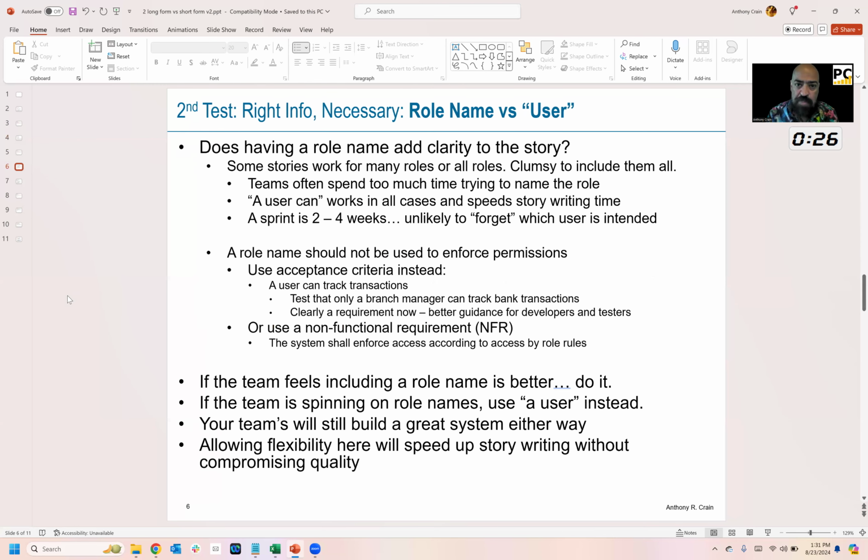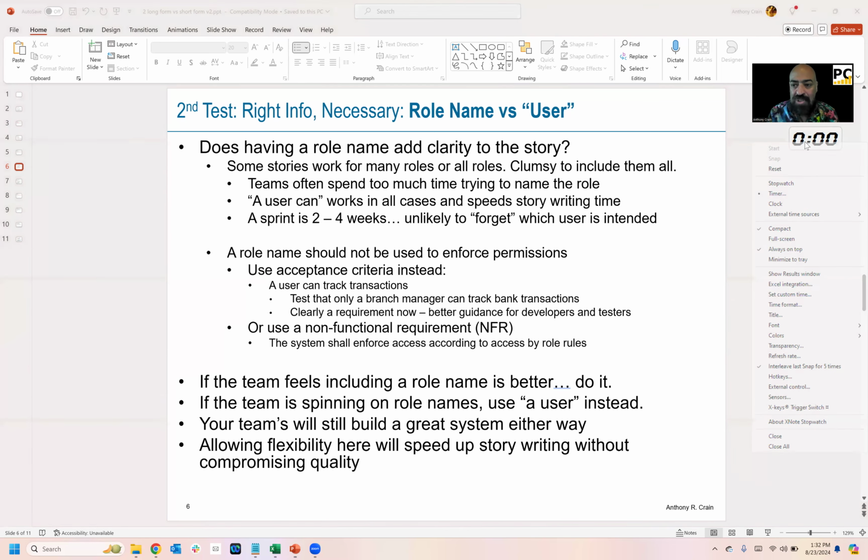We had 2 parts of this experiment. First, we looked at the part where it says as a user, as a role, versus a user can, right? So the question was, does having that role name add clarity to the story? Some stories, it turned out, worked for many different roles, and we found people arguing as to which of the roles they should put on the story name, and it was a lot of time. And I don't know that there was a lot of value in it because we use different formats to figure out, say, security, login, authentication kind of stuff. So I don't know how much value we got from arguing what the role name should be.